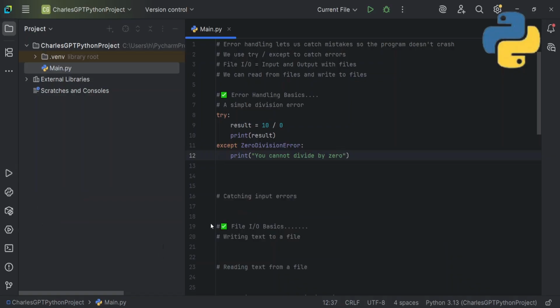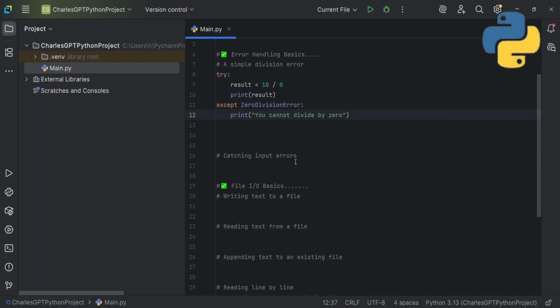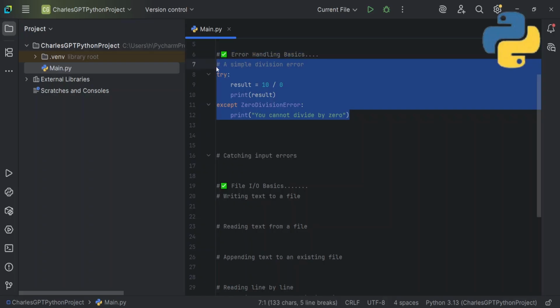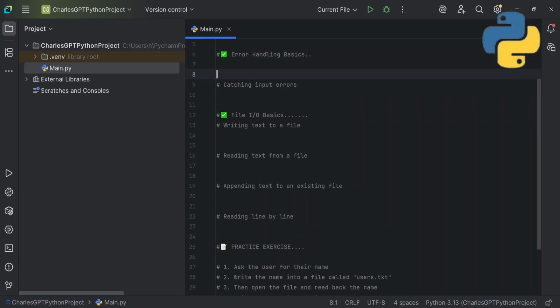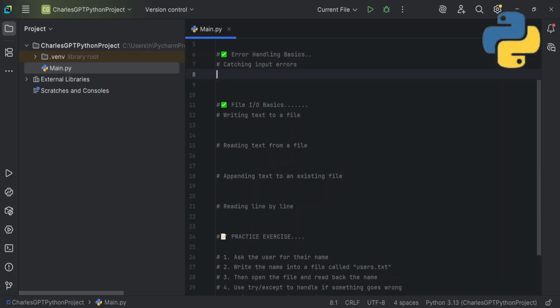Let's move next to catching input errors. That one will be more fun. This was just a brief overview of the ZeroDivisionError. In this next section, catching input errors, I'll give a very good explanation of everything you need to know about try, except, and finally. So I'll delete this simple division error example. I just wanted to show you a simple way to handle a zero division error. So the next thing is catching input errors.